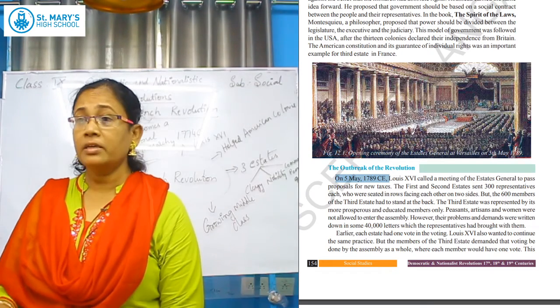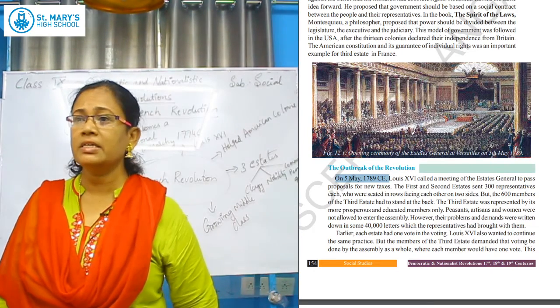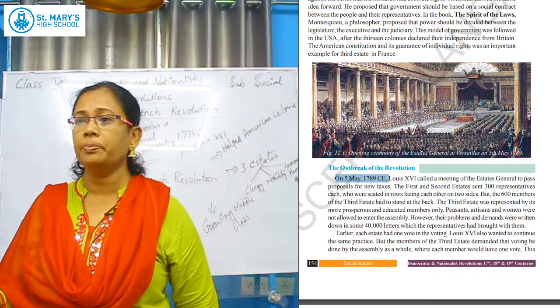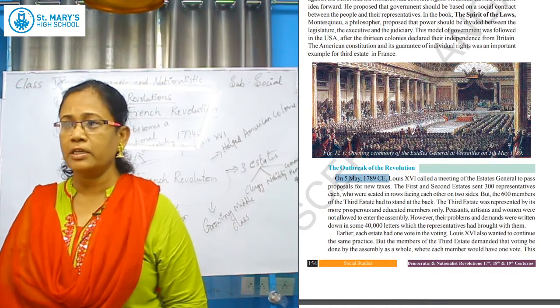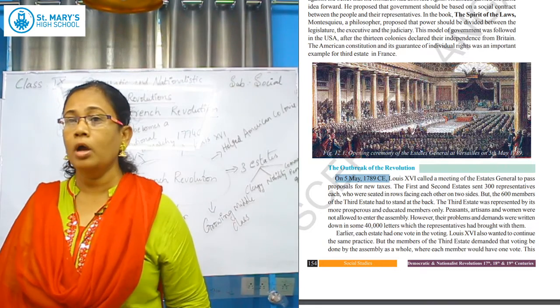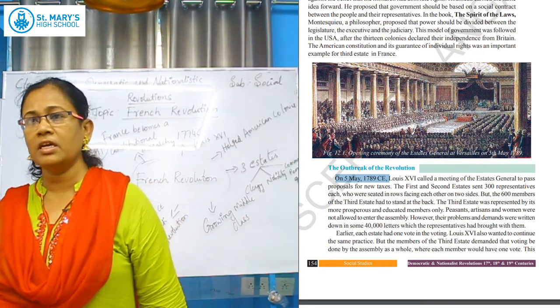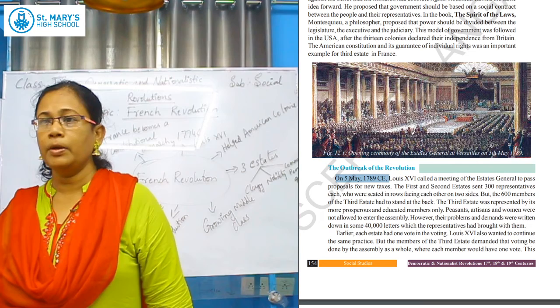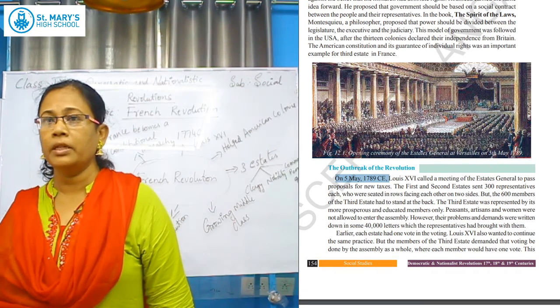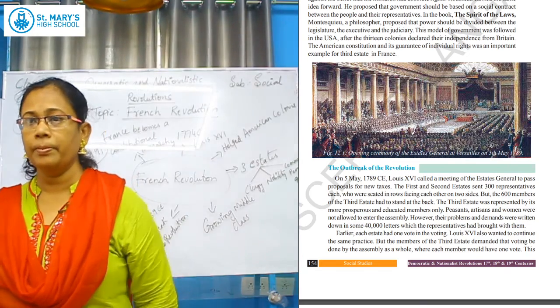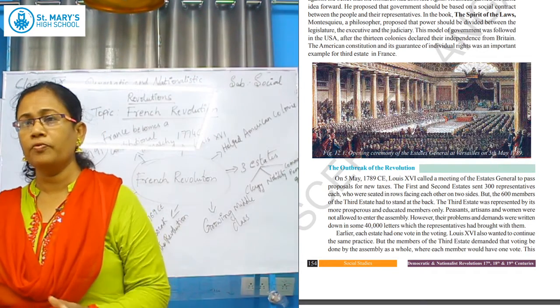On 5th May 1789 CE, Louis XVI called the third estate people for a meeting. Today's government also, whenever they want to increase any tax or pass any law, will have a meeting. We have seen an assembly meeting. There they will propose whatever the government wants to do, and that should be approved by all the cabinet members. Today's government also follows the same rule.